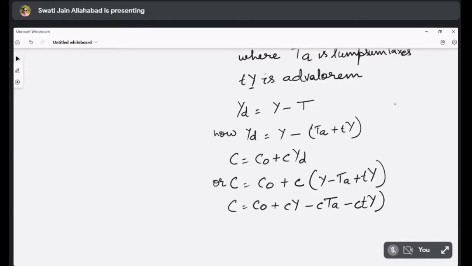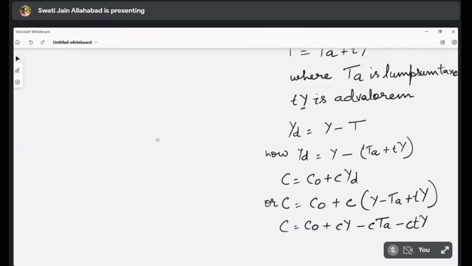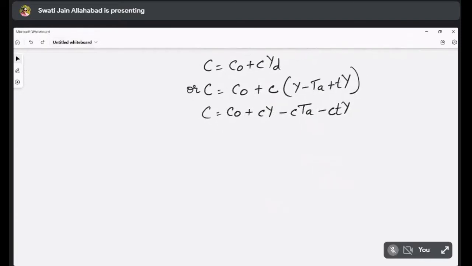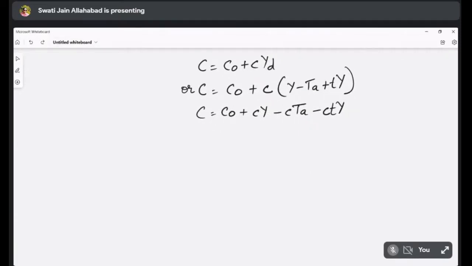Okay, that's how it will look. Now this is the lump sum tax and this is the ad valorem tax. So generally we take one tax at a time, either TA or TY. We are not taking both of them together, just to keep things simple.